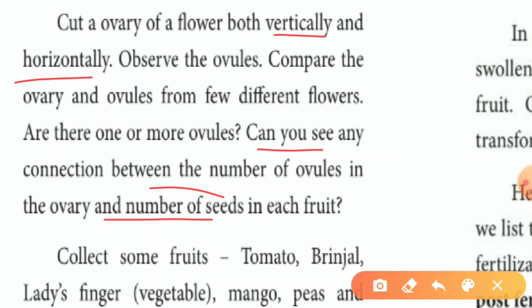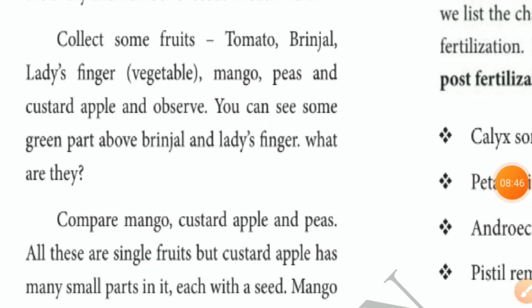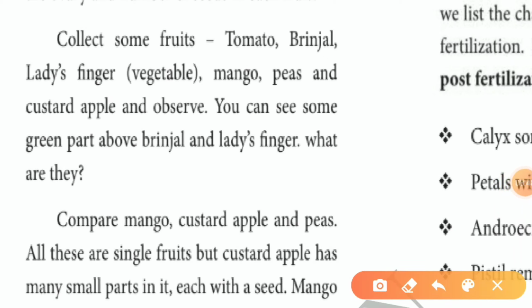We see the next. Collect some fruits: tomato, brinjal and lady's fingers. This one is a fruit, this one a vegetable. Next, mango, bees and custard apple, and observe.